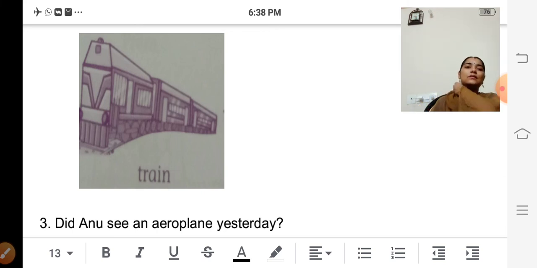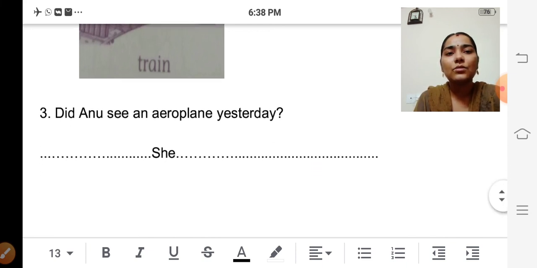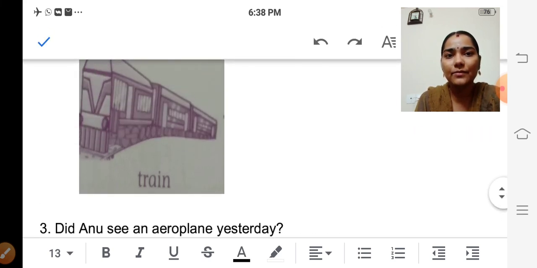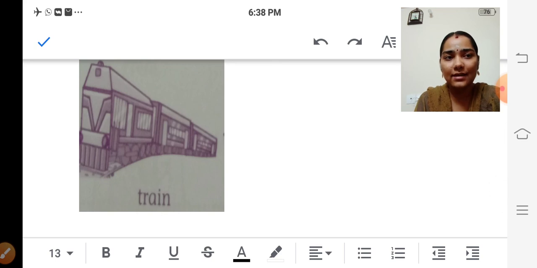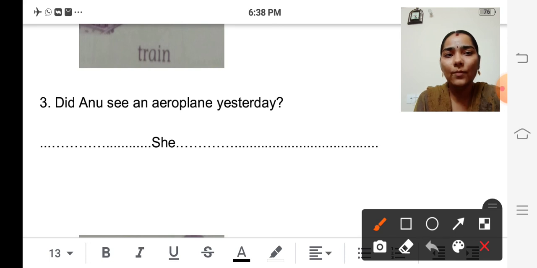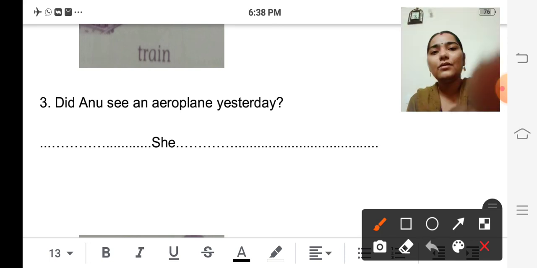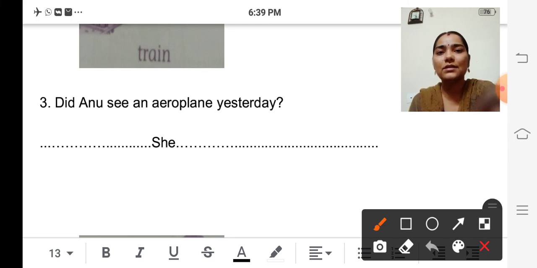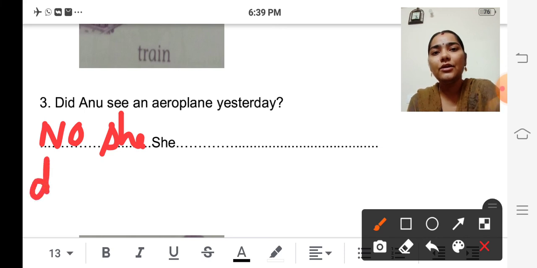What is there? It is a train. So what is the question? Did Anu see an aeroplane yesterday? Is it an aeroplane in the picture? No, it is a train, isn't it? So the answer will be no. No, she did not, isn't it?